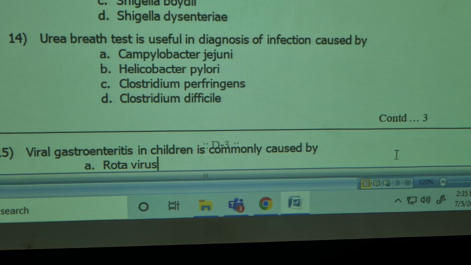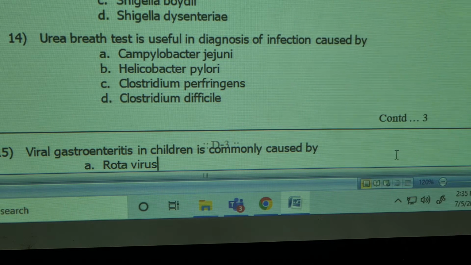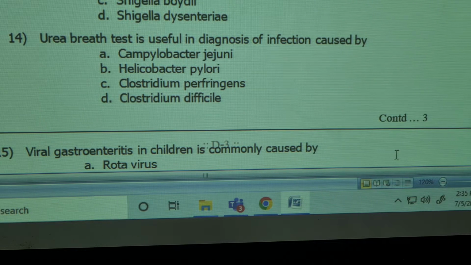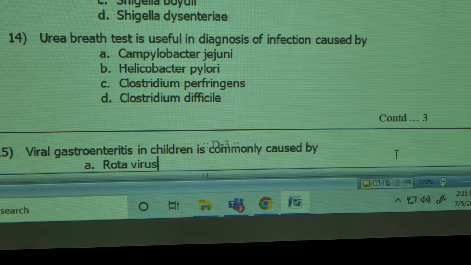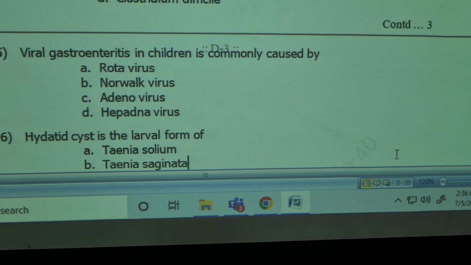Urea breath test is useful in diagnosis of infection caused by Campylobacter jejuni, Helicobacter pylori, Clostridium perfringens, Clostridium difficile. Helicobacter pylori. We'll tell you in detail what this is. Viral gastroenteritis in children is commonly caused by rotavirus, Norwalk virus, adenovirus, hepatitis virus. Rotavirus. It looks like a wheel and a spoke.